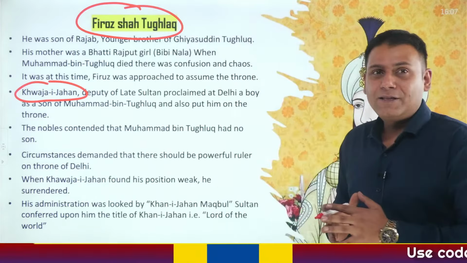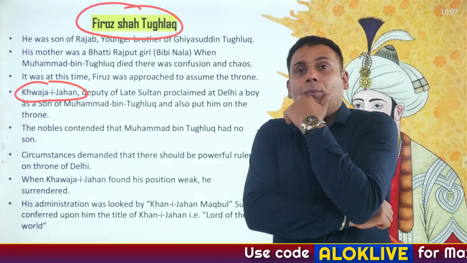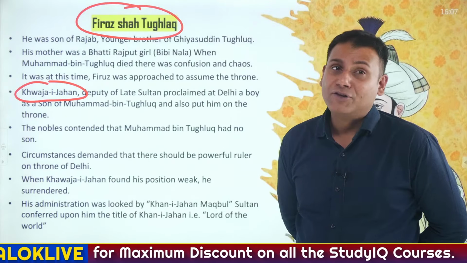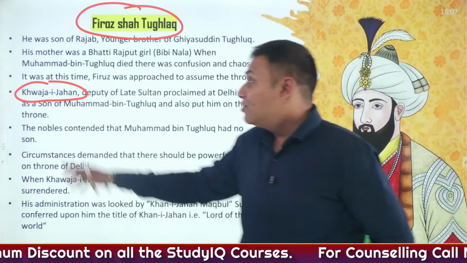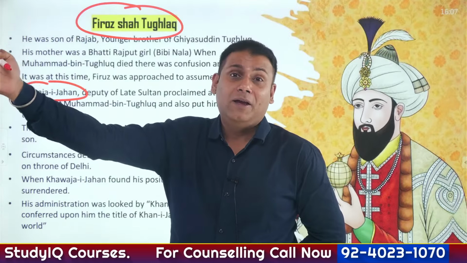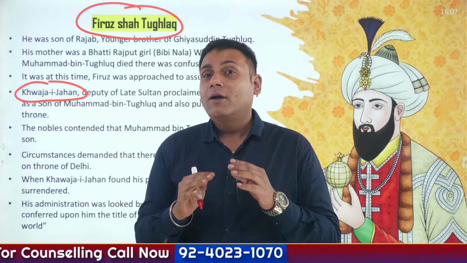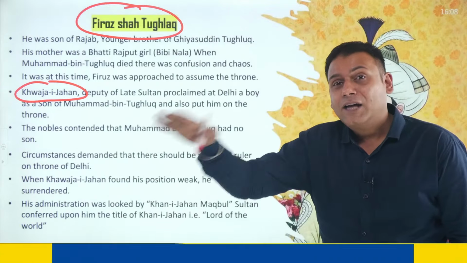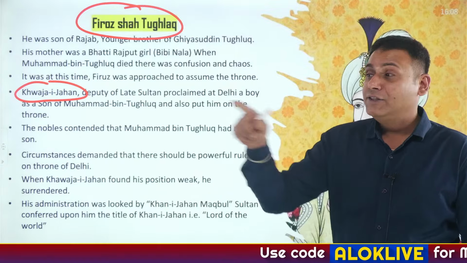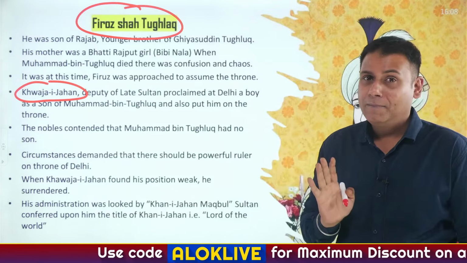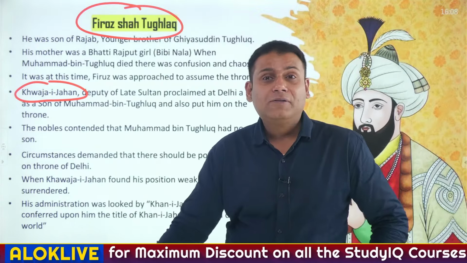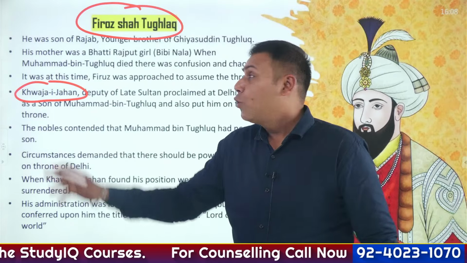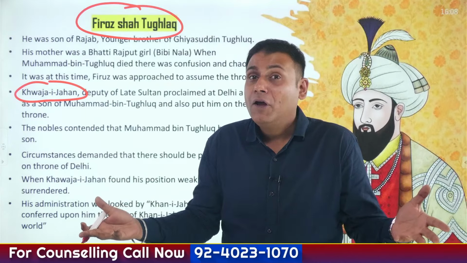So when he was appointed as the Prime Minister, what had happened at that time? Muhammad bin Tughlaq used to lead the expedition, and his Naib or Prime Minister used to take care of the administration. So as soon as his Naib, Khwaja-e-Jahan, came to know that Muhammad bin Tughlaq had passed away in Sindh, he declared a minor as the ruler of the Tughlaq dynasty. And he said that this minor is a son of Muhammad bin Tughlaq. In fact, many historians believe that this minor could be treated as a puppet and the entire administration would be managed by whom? Khwaja-e-Jahan. So this might be a plot of Khwaja-e-Jahan.